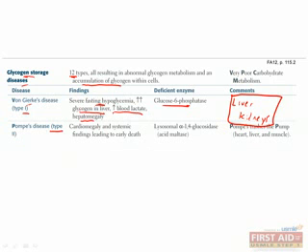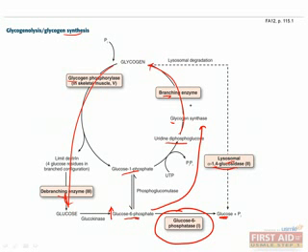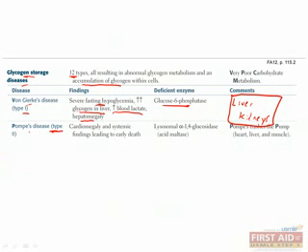Type 2 glycogen storage disease, or Pompe's disease, is caused by deficiency in lysosomal alpha-1,4-glucosidase. As I mentioned before, this enzyme breaks down glycogen into glucose in the lysosome. This is a very serious disease that mostly affects the heart, the liver, and the muscle. Findings include progressive muscle weakness, breathing and feeding difficulties, hyporeflexia or areflexia due to glycogen accumulation in spinal motor neurons, and cardiomegaly, which can cause congestive heart failure and restrictive cardiomyopathy, which in some cases can be deadly within the first 2 years of life.